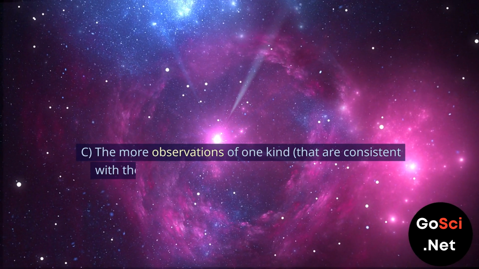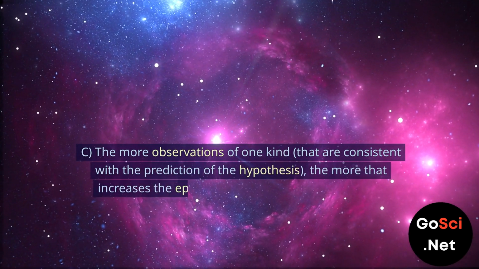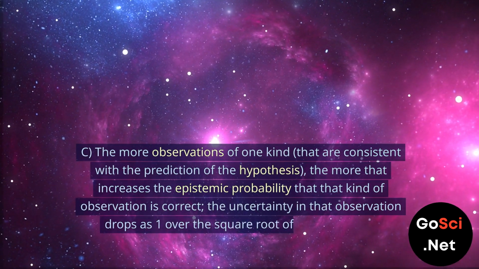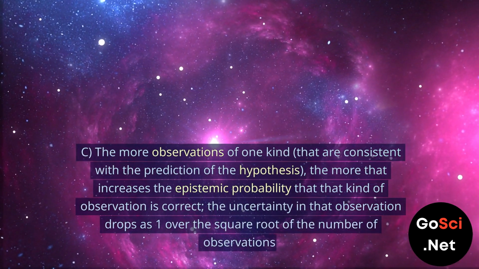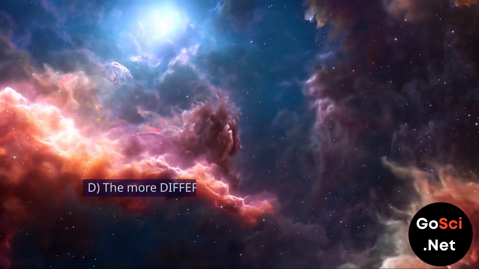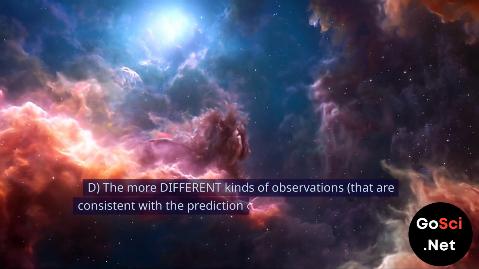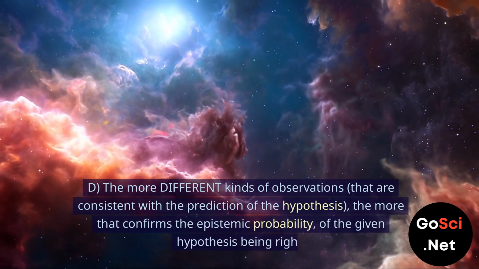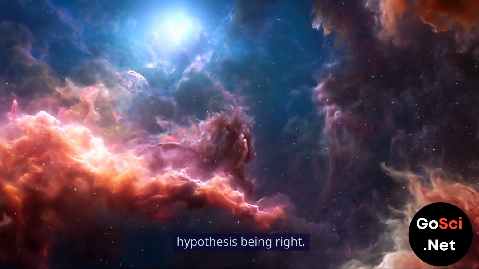C. The more observations of one kind that are consistent with the prediction of the hypothesis, the more that increases the epistemic probability that that kind of observation is correct. The uncertainty in that observation drops as 1 over the square root of the number of observations. D. The more different kinds of observations that are consistent with the prediction of the hypothesis, the more that confirms the epistemic probability of the given hypothesis being right.